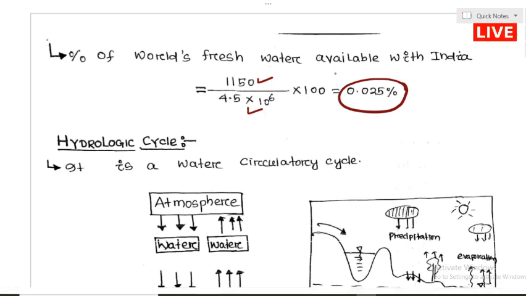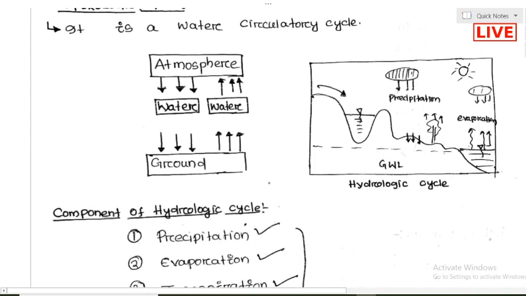Now the hydrological cycle. Hydrological cycle is a term which we study from our +2 and matriculation point of view. Basically it is called the water cycle, the water circulatory cycle. So this is the ground. From this ground the water is evaporating due to the temperature and going to the atmosphere, and after it adiabatically condenses, it comes again as precipitation onto the ground surface. So this is a cyclic system: water goes from the ground and comes back to the ground.